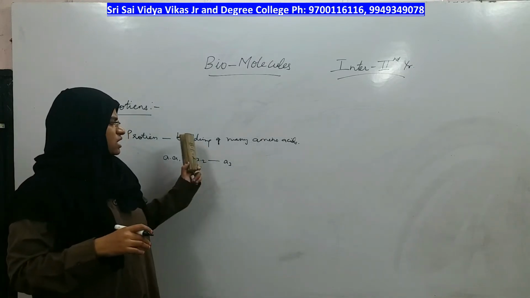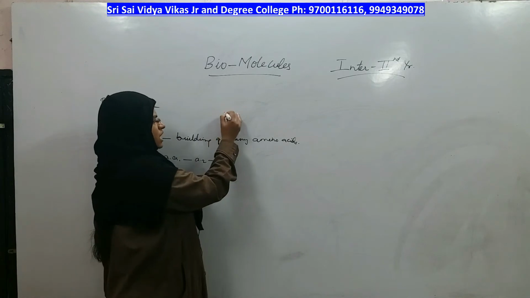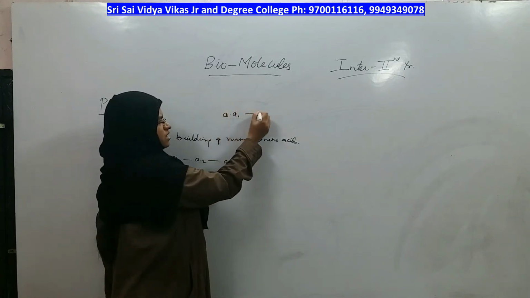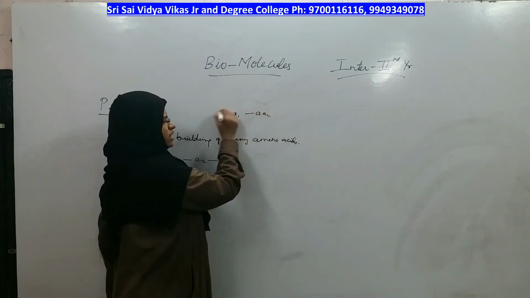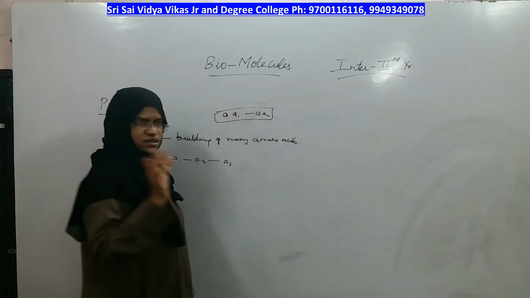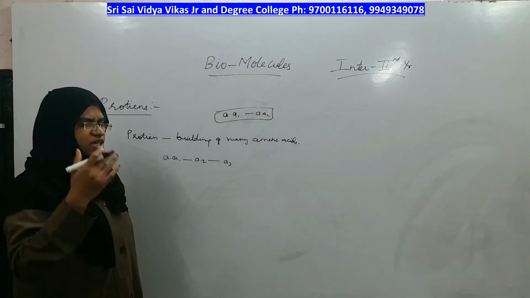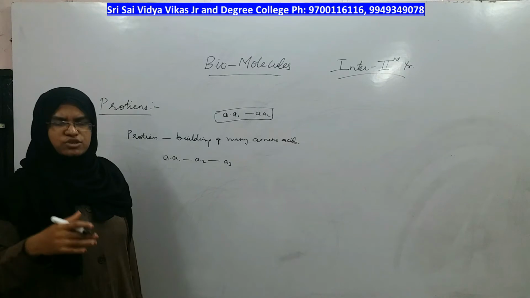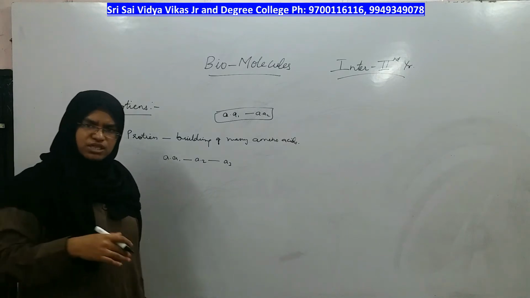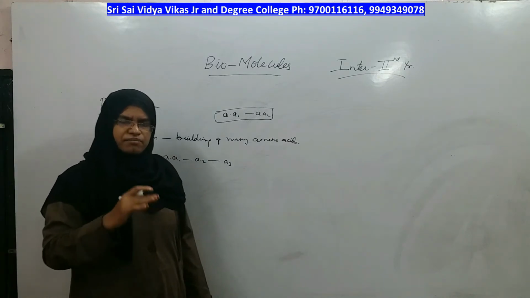Why? Because when two amino acids are connected with each other, you get a dipeptide; if the third amino acid comes, you get a tripeptide. If a fourth amino acid comes, you get a tetrapeptide, like that.